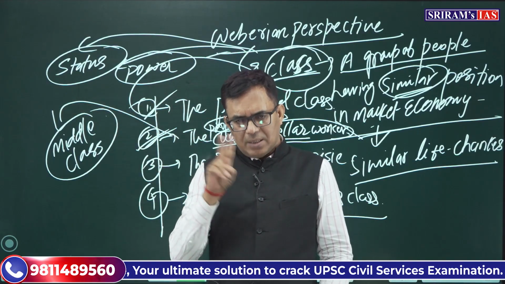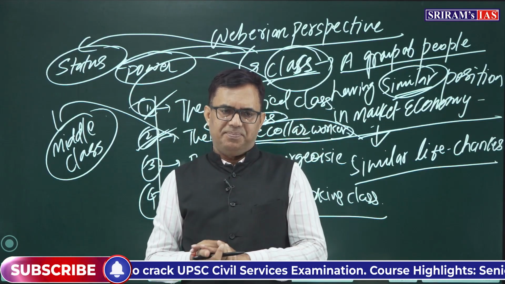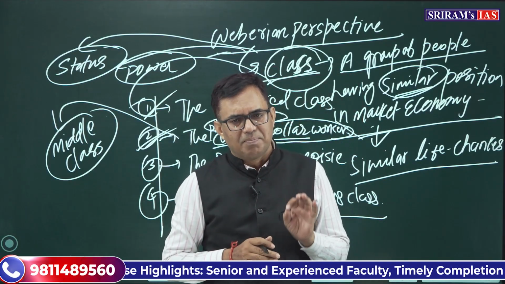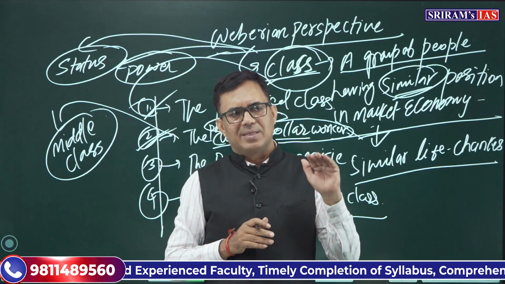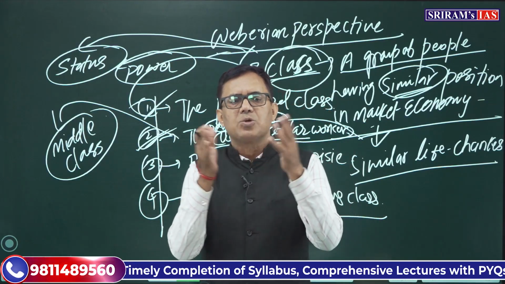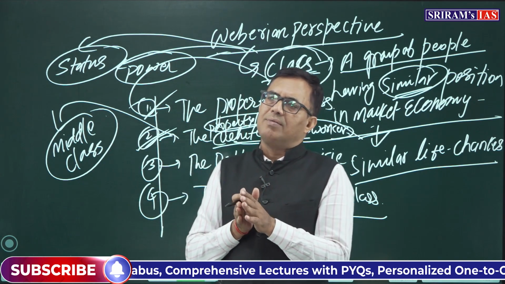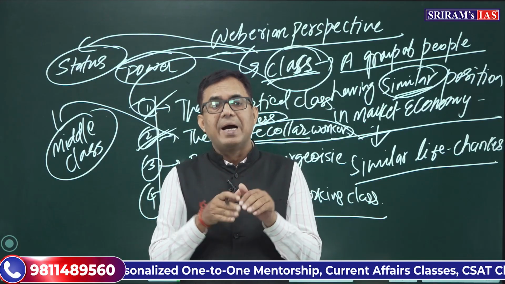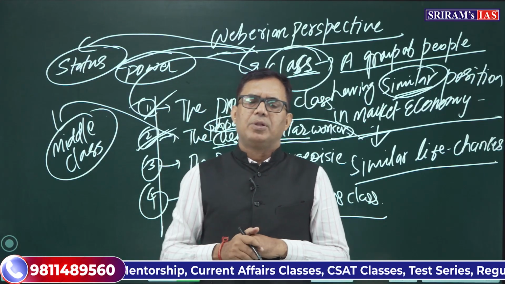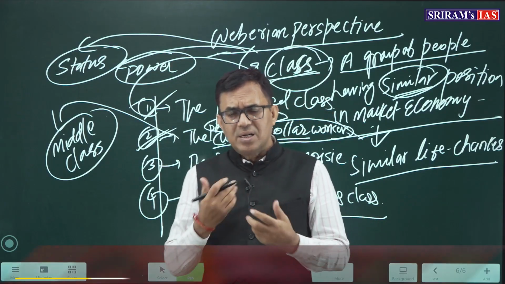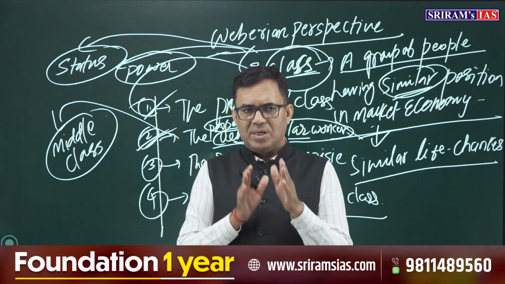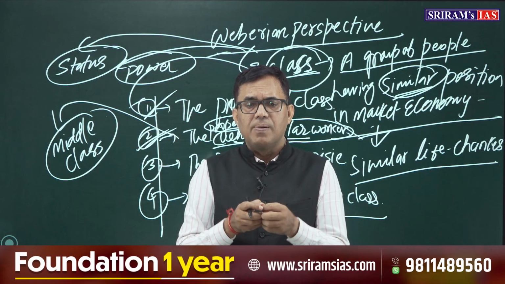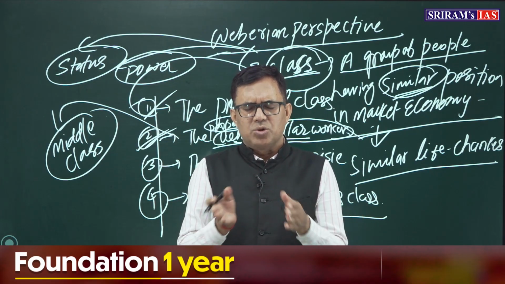Okay, Weber in his concept of class, status and power. Weber also authored a book, Class, Status and Party. In it, Weber tried to say that sometimes the three are closely connected but also different. Sometimes a person may not have a higher economic position but may have a higher social status. Like in India, if you think about the Brahmin caste, traditionally, though a Brahmin may be poor, their social status is sometimes higher compared to a wealthy person from a lower caste. This is the matter. So status is different.